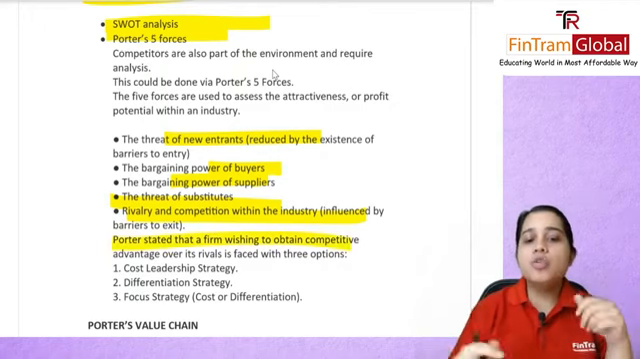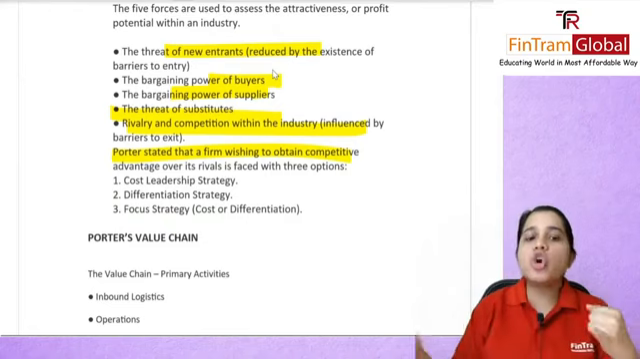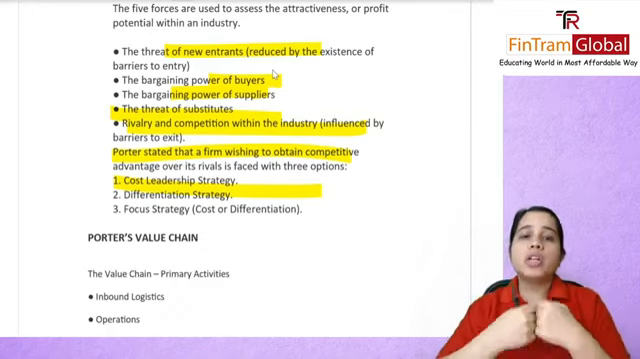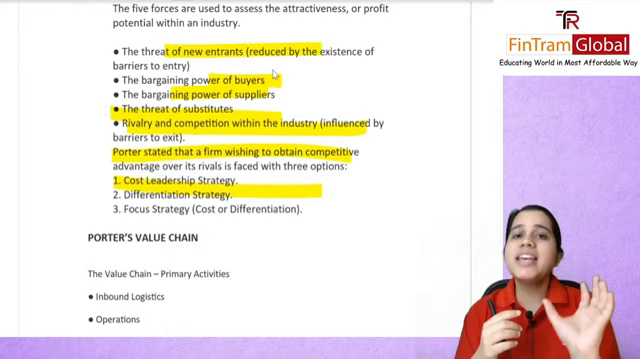Porter stated that a firm wishing to obtain any competitive advantage can have these 3 options. That is the cost leadership strategy. That is where you make sure that whatever cost you are incurring, let's say to produce a product, you are the lowest in that.